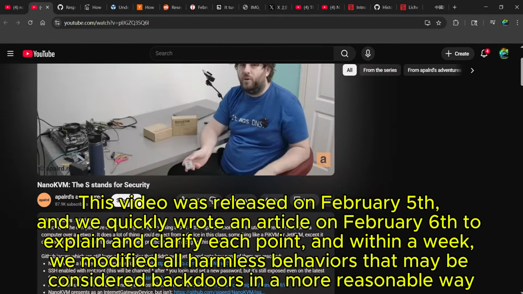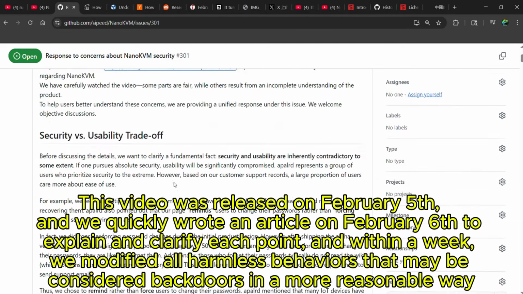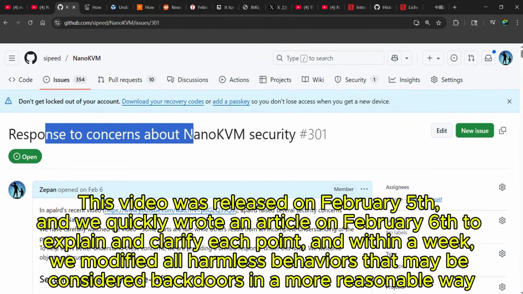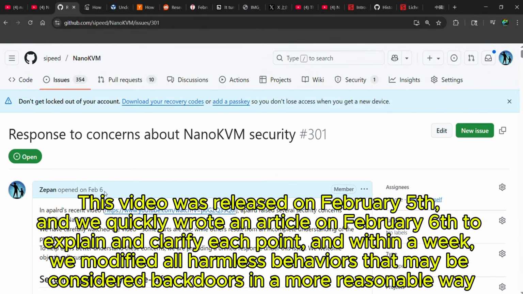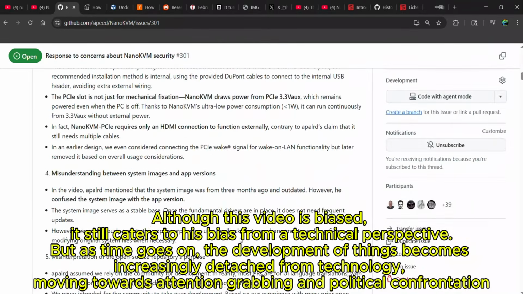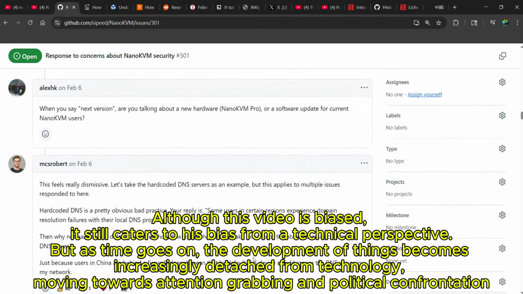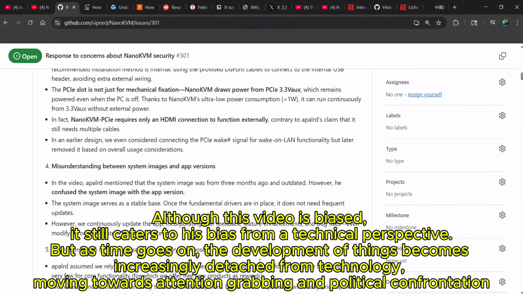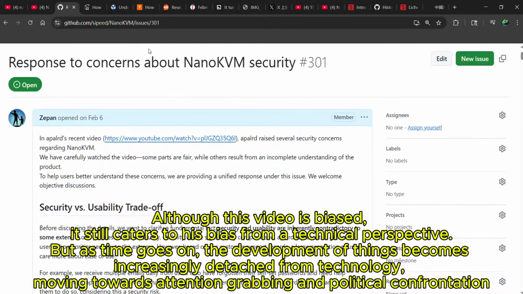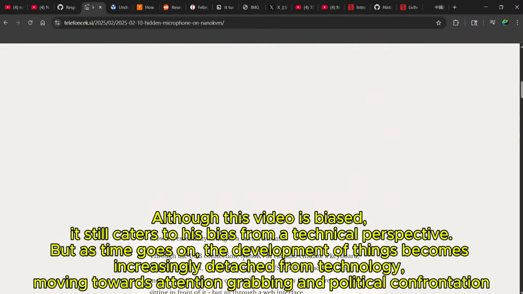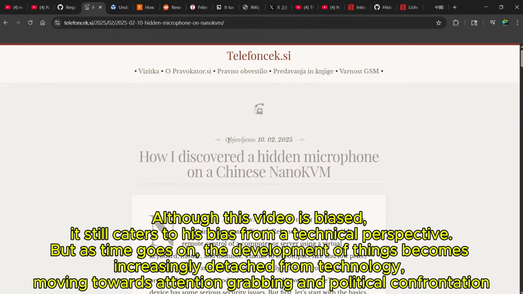This video was released on February 5th, and we quickly wrote an article on February 6th to explain and clarify each point, and within a week, we modified all harmless behaviors that might be considered backdoors in a more reasonable way. Although this video is biased, it still caters to his bias from a technical perspective, but as time goes on, the development of things becomes increasingly detached from technology, moving towards attention-grabbing and political confrontation.